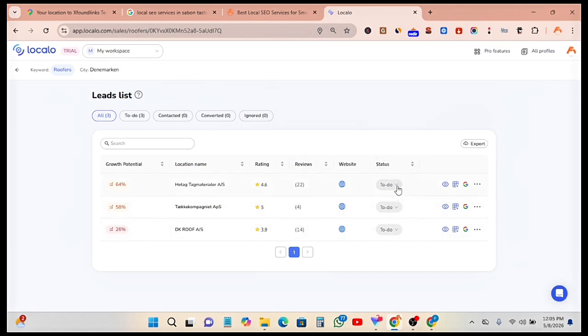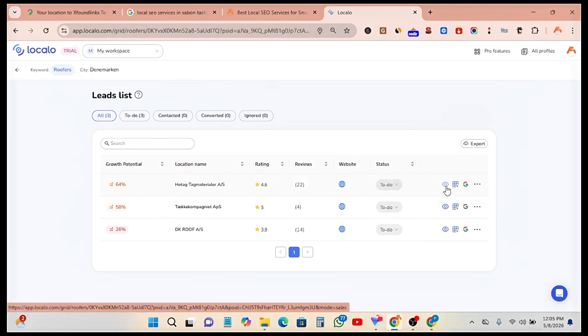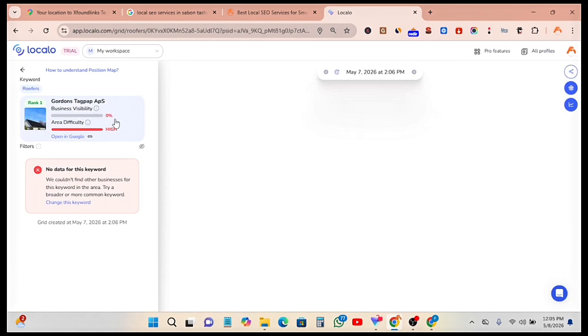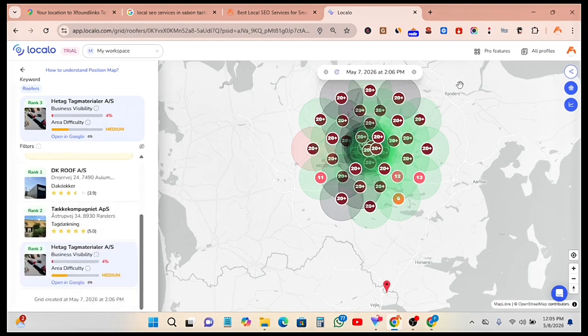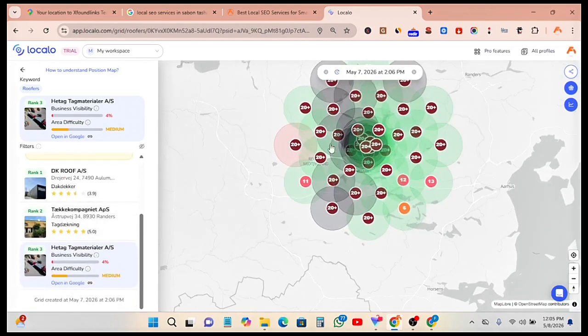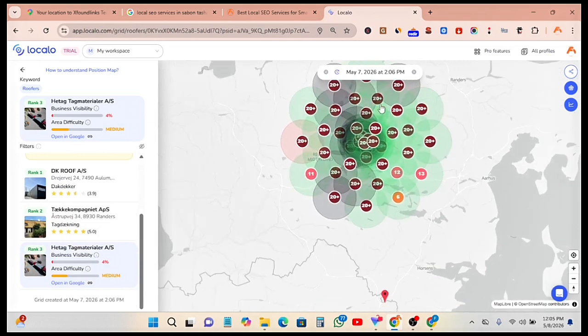So this one, if I want to work on this one, I can just put this one as to do, and then I can actually see this business in real time. Click on view. When you click on view, you can see what this business is not doing right and what you can use to pitch them. Can you see that they are not ranking at all? Can you see in most of their locations they are not ranking?